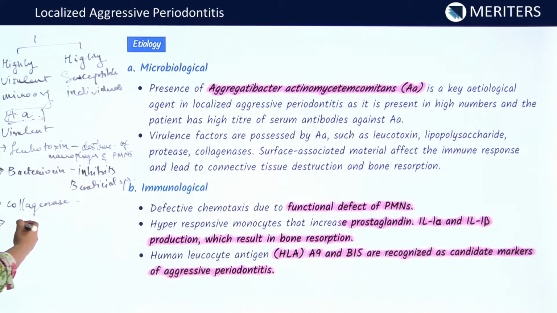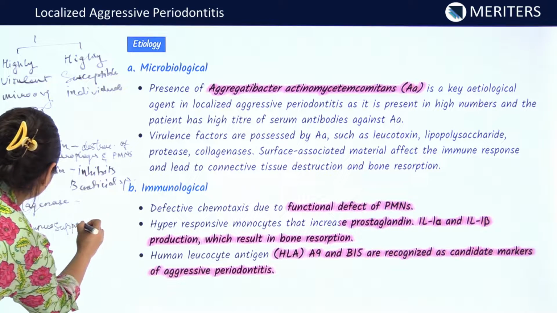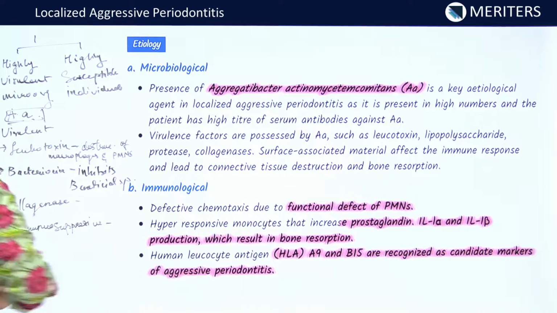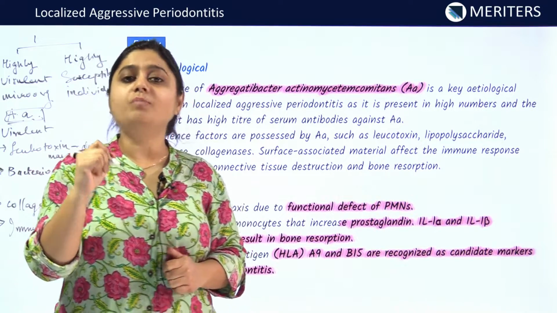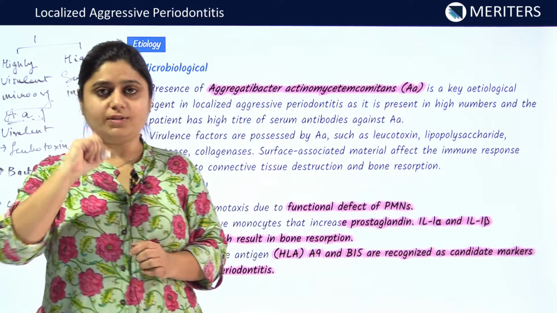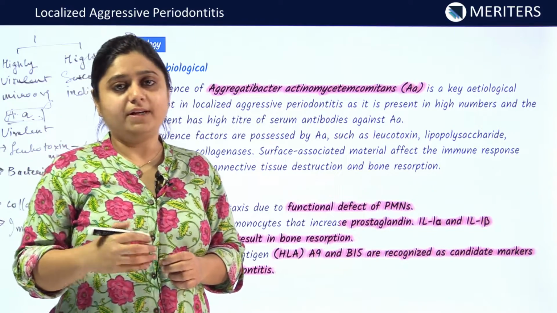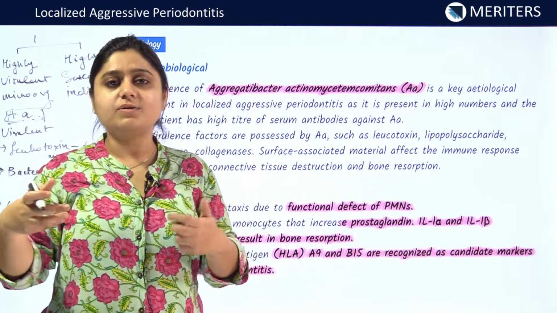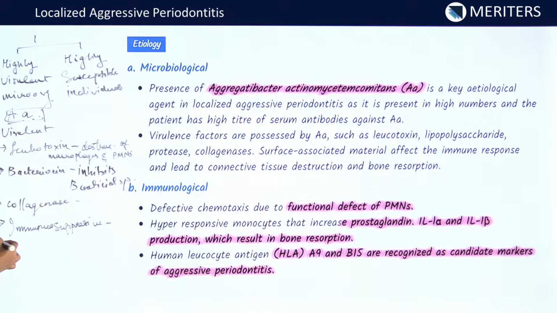The fourth virulent factor is the immunosuppressive factor. This immunosuppressive factor is responsible for inhibiting IgG, immunoglobulin G, and IgM in the host, and thus when these immunoglobulins are inhibited, they cannot cause phagocytosis of the Aggregatibacter actinomycetemcomitans.